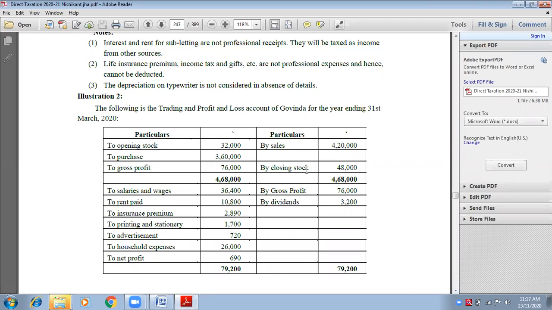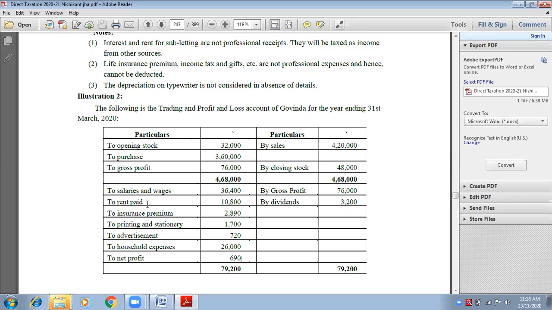We will discard those things which are not related to the business and profession. Things that are related, let them be there. Why do we need to discard? These things are okay. Don't touch them. Next, salaries and wages. Okay, because it is related to business.